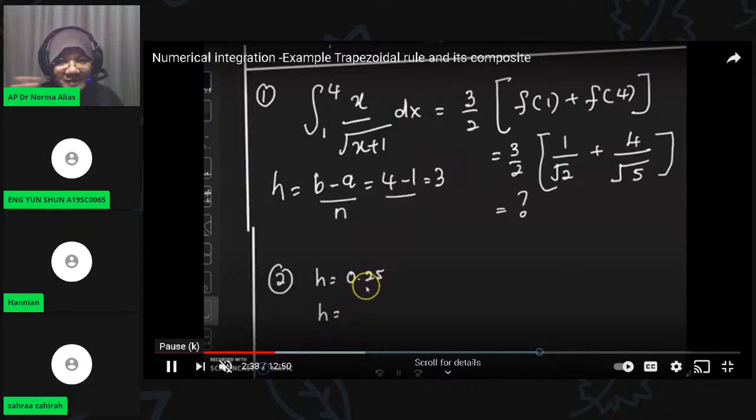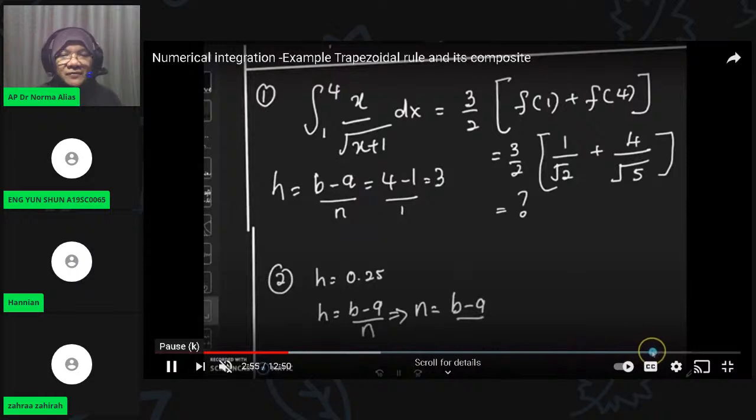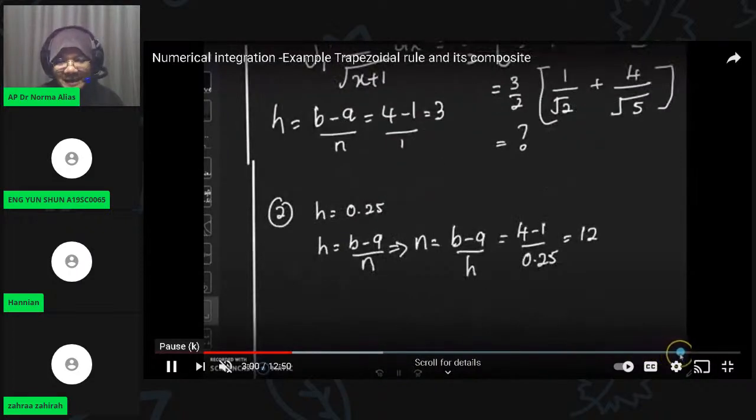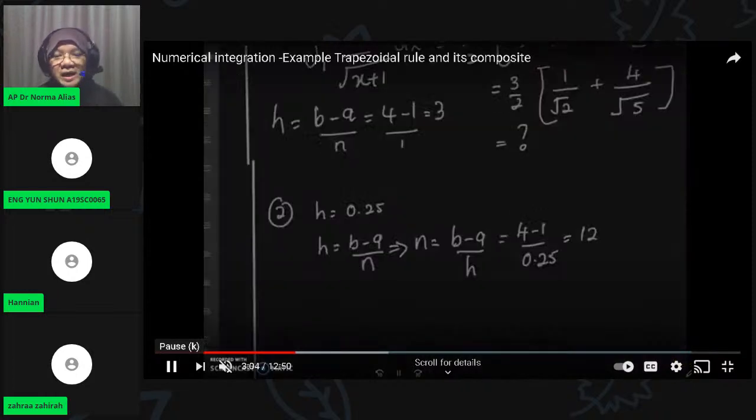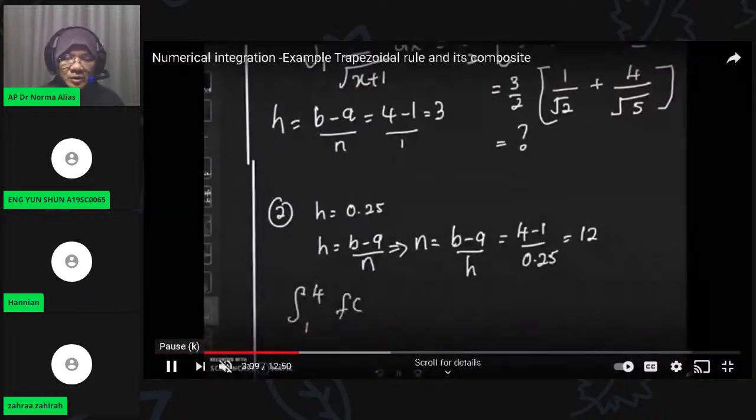We cut the graph between 1 and 4 with the size of interval 0.25. N is (b minus a) divided by h, which is 4 minus 1 divided by 0.25, equal to 12. So 12 subintervals, 12 subdomains, 12 partitions. The graph is very fine, so we can apply the composite trapezoidal rule.